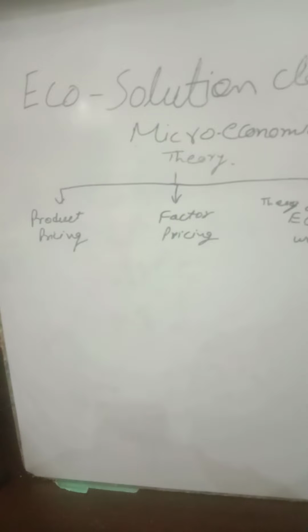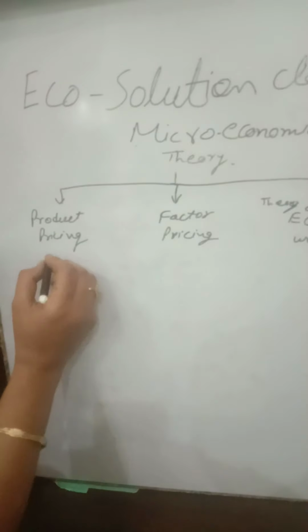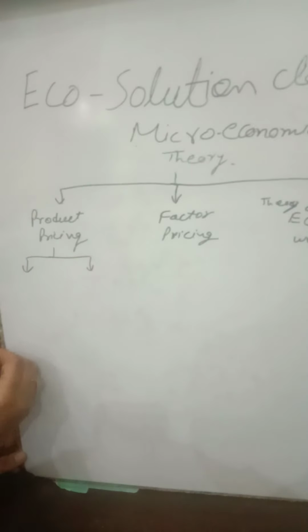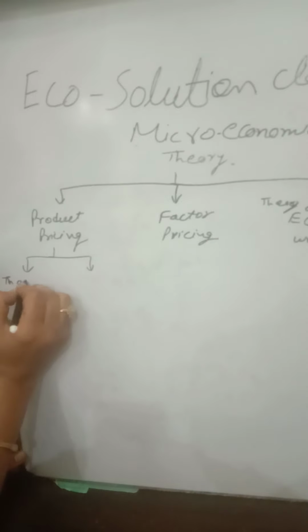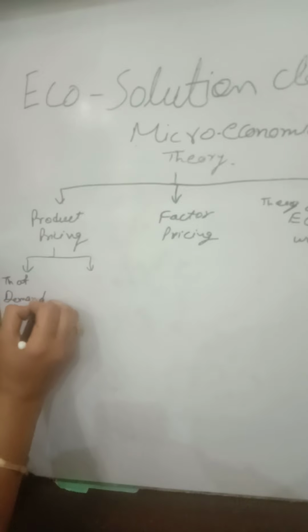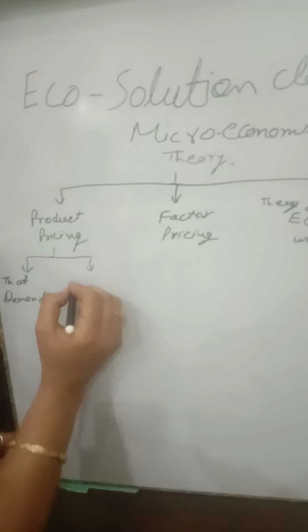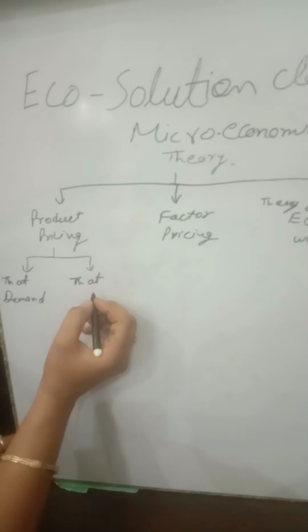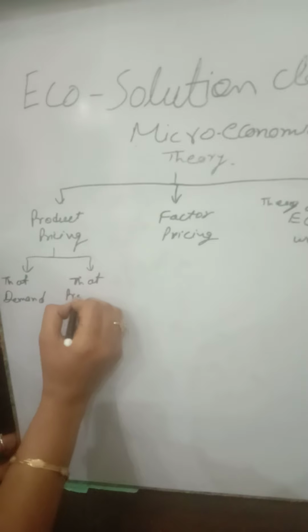And product pricing further has two theories: one is the theory of demand, and the other is the theory of production and cost.